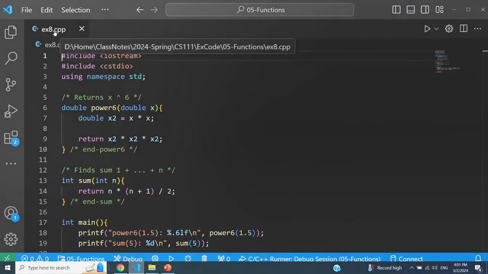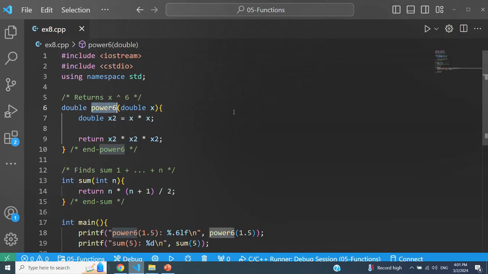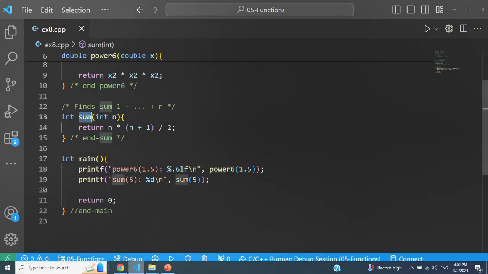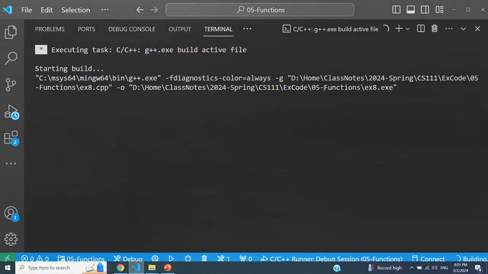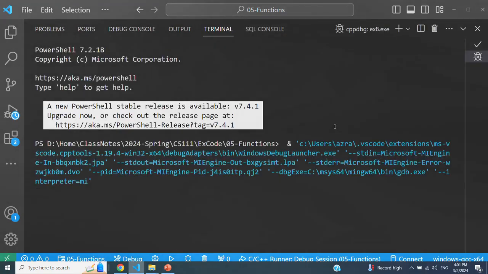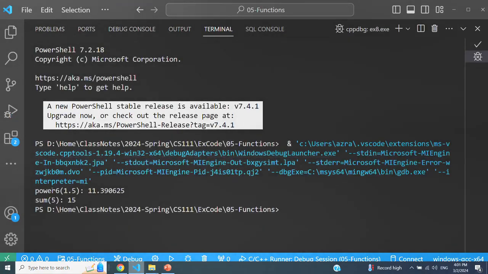This is example 8. Here is power6 to compute the 6th power of a given number. And here is sum to compute the sum of the numbers from 1 to n, including n. And I'm making 2 calls. This is power6 and then sum of 5. So let me run these functions just to see them on the screen. So power6, 1.5 raised to the power of 6 is 11 point something. And the sum of the numbers from 1 to 5, including 5, is 15.